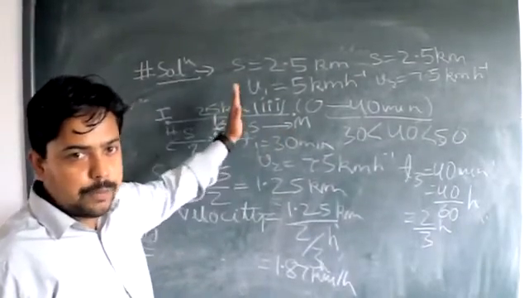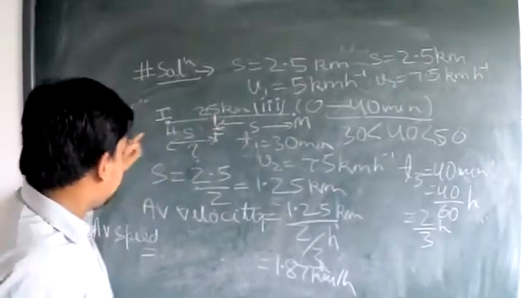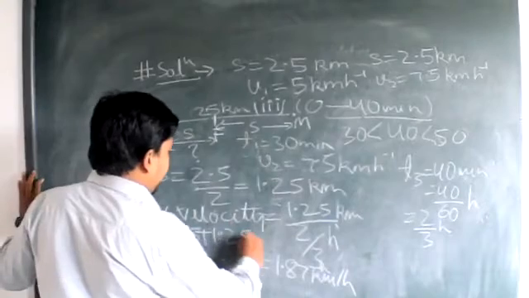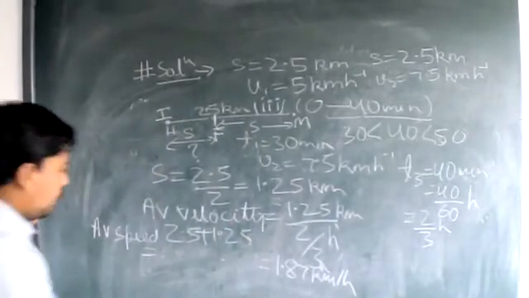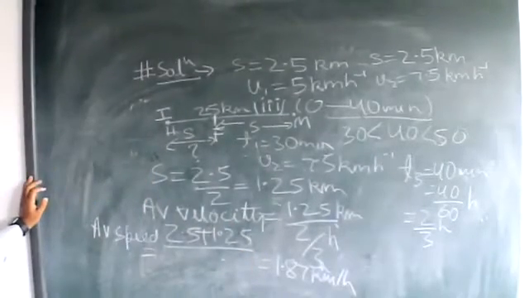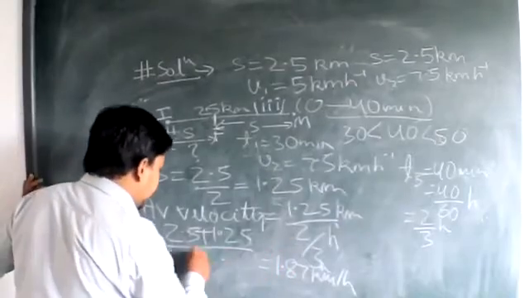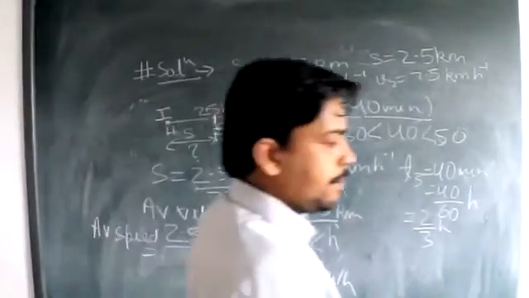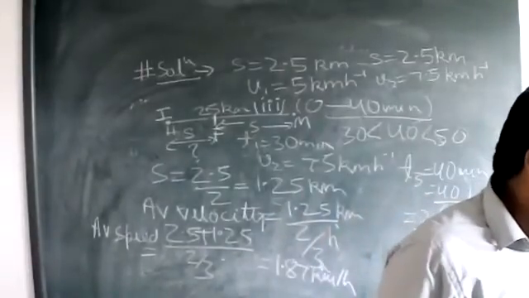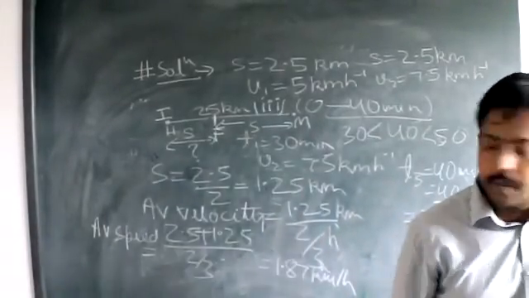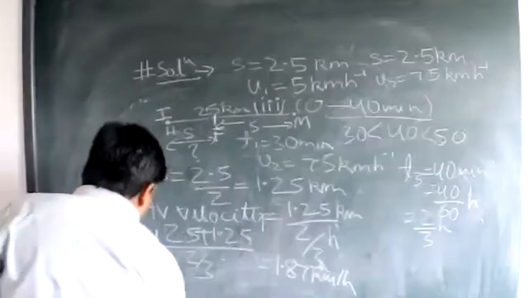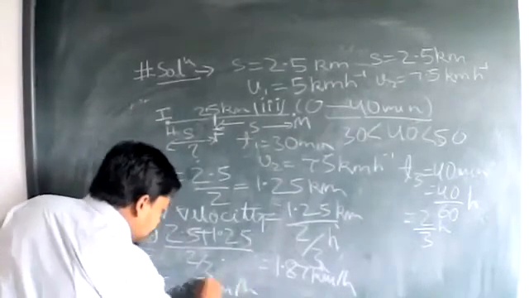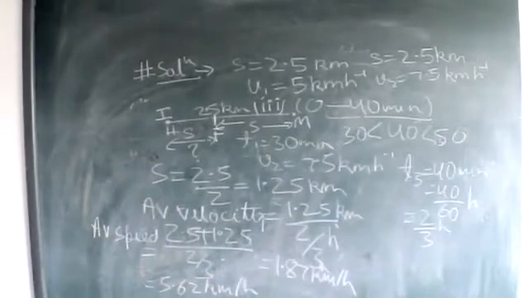I am not talking about displacement. So total distance will be how much? 2.5 plus 1.25, upon time. How much is the time? 40 minutes. 40 minutes is how much? 2 by 3 hour. So what value are you getting? 5.62 kilometer per hour. This is the required value of the numerical.